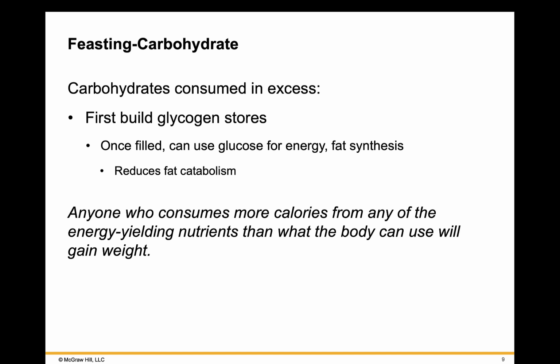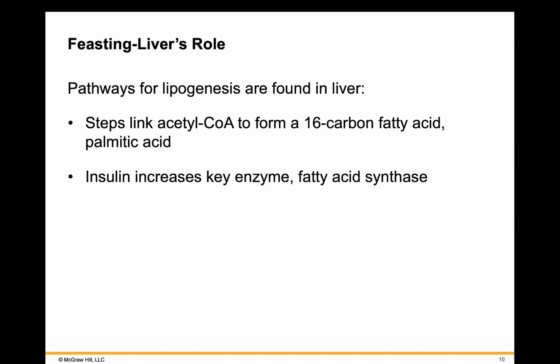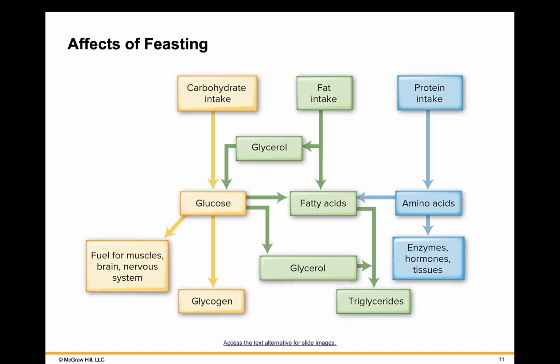This is a positive energy balance. Now, if we look at the role of the liver, this is where lipogenesis takes place. The steps link acetyl-CoA to form a 16-carbon fatty acid known as palmitic acid, and insulin increases the key enzyme necessary for this process, which is fatty acid synthase.